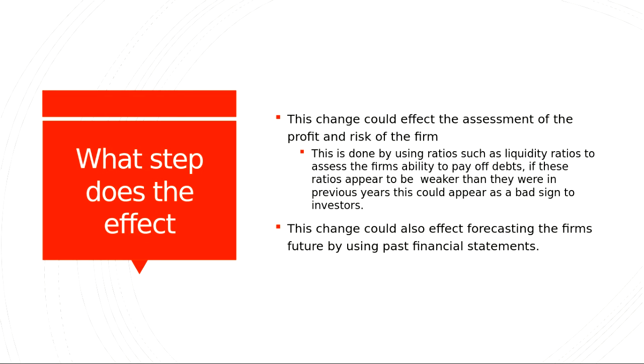Okay, so what step does this affect? The step in the financial statement analysis process that this affects is the investor's ability to make future predictions based on past financial data. So let's put ourselves, say, 5 years in the future, and this change was implemented 2 or 3 years in.